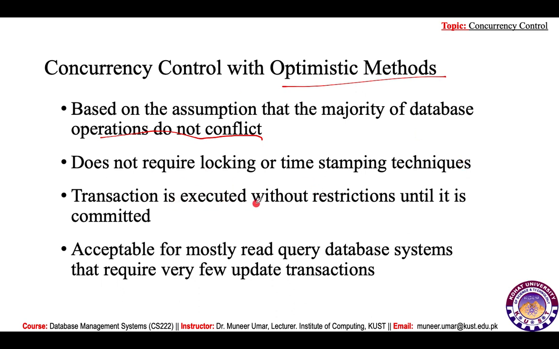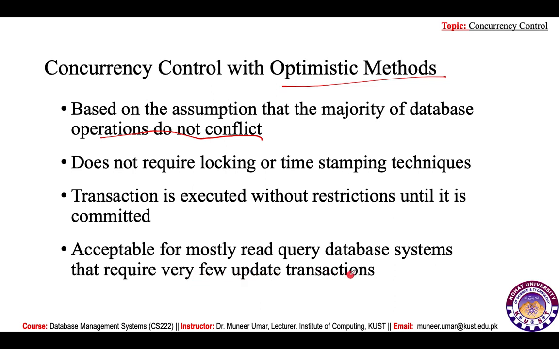A transaction is executed without restrictions until it is committed, which is acceptable for mostly read-query database systems that require very few update transactions.